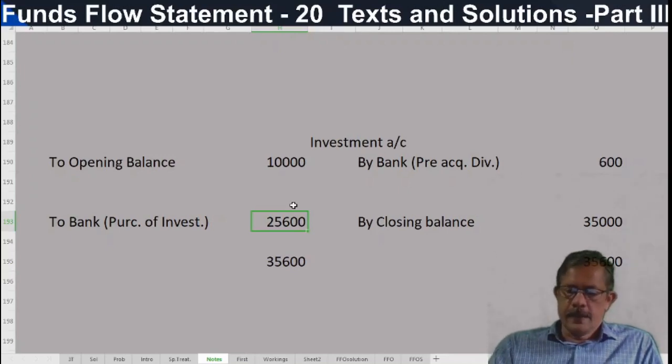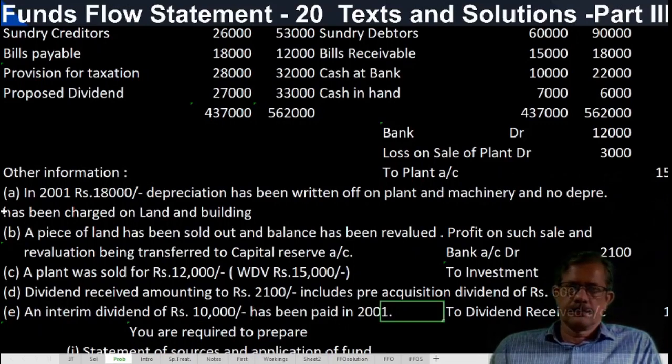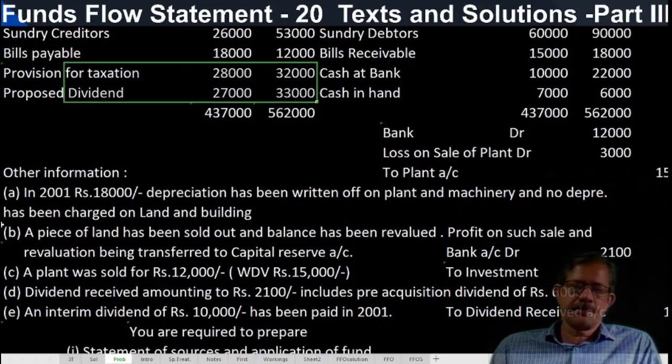Okay? Then all the additional information we have considered. An interim dividend of 10,000 has been paid in 2001. Interim dividend should not be confused with the proposed dividend. Here proposed dividend and provision for taxation are treated as current items. That is included in the schedule of changes in working capital. Like taxation, tax paid or provision made during the year can be debited or credited to the provision for taxation account. That cannot be done in respect of proposed dividend account.